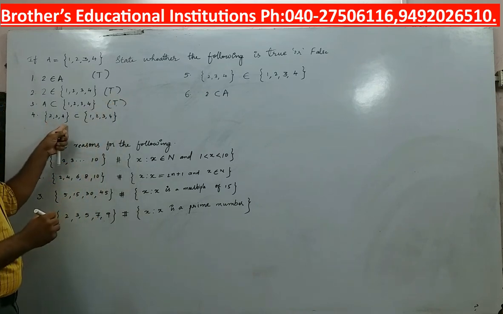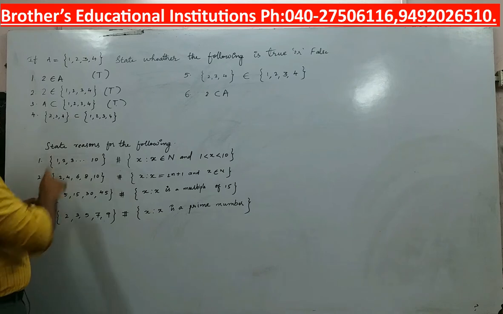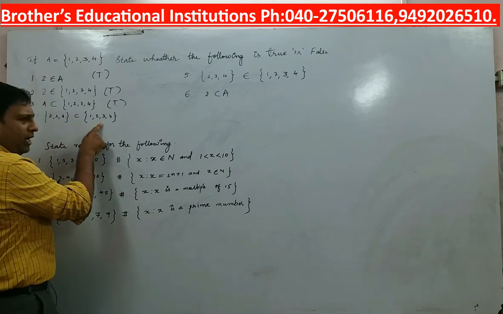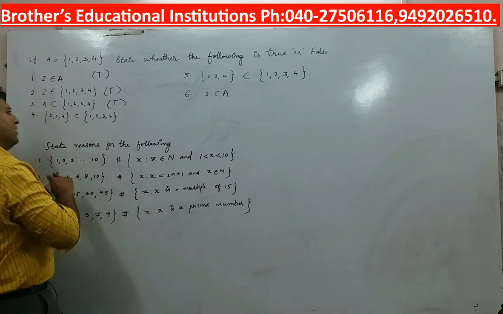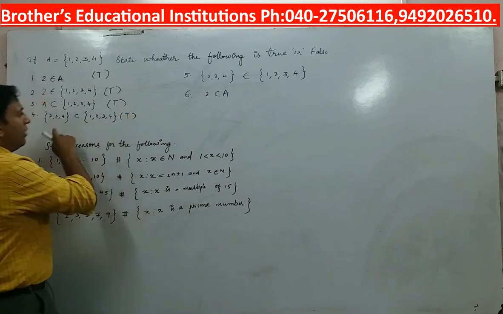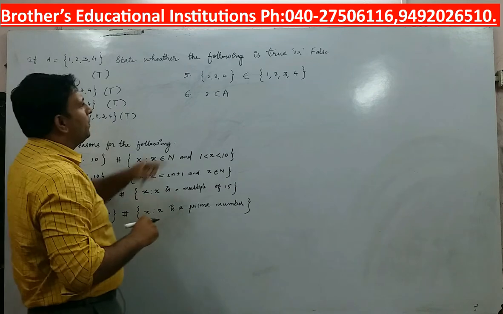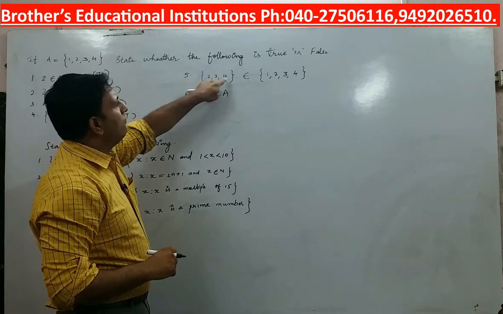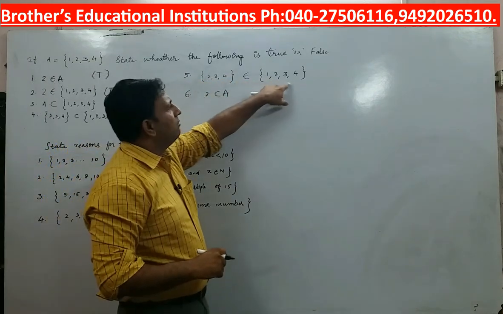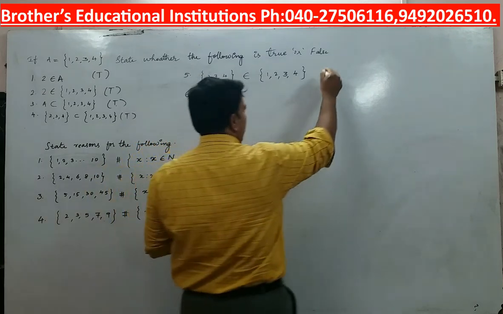Now {2, 3, 4} is a subset of {1, 2, 3, 4}. Every element of this belongs to this. So therefore {2, 3, 4} is also a subset. But vice versa, {1, 2, 3, 4} cannot be a subset of {2, 3, 4}. In this case the statement is true. Now the set {2, 3, 4} belongs to {1, 2, 3, 4}. Is it true? Absolutely not.